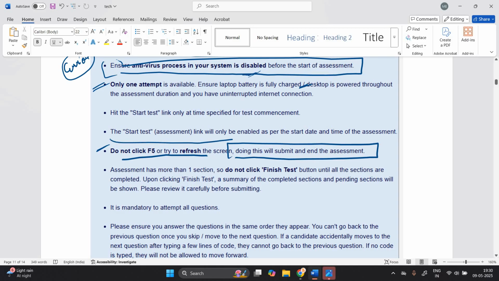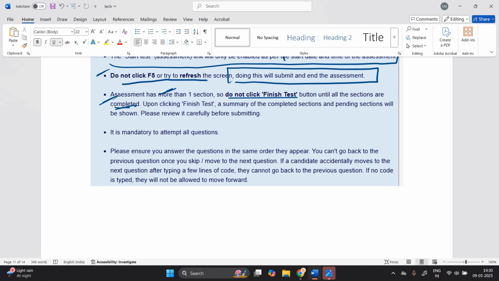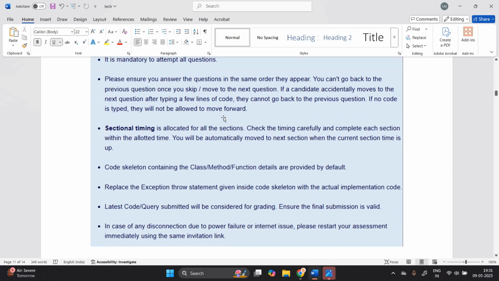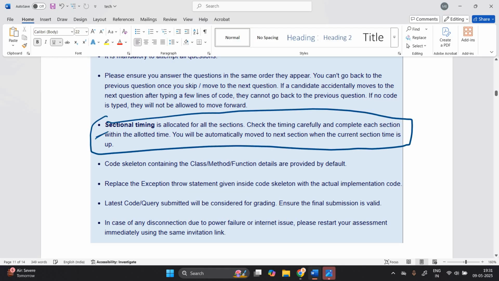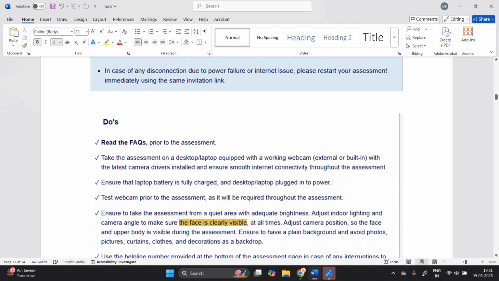The start assessment link will only be enabled on the start date and time of the assessment. That is very important. Please don't click on the finish test button until all sections are completed, because it has more than one section. It is mandatory to attempt all the questions. Okay guys, let's move on to the next part. Sectional timing is allowed for all the sections. Check the timing carefully and complete each section within the allocated time.